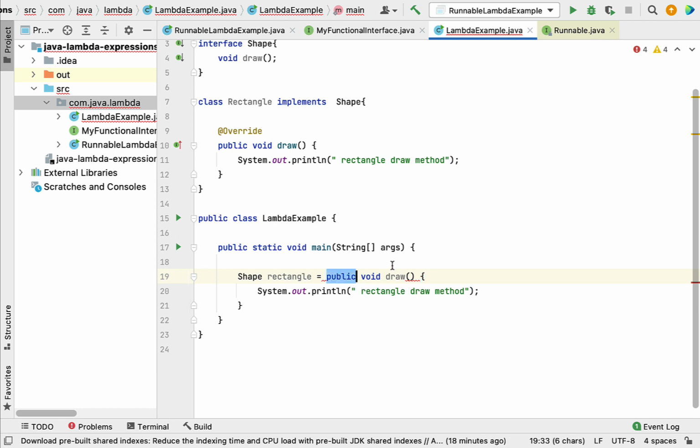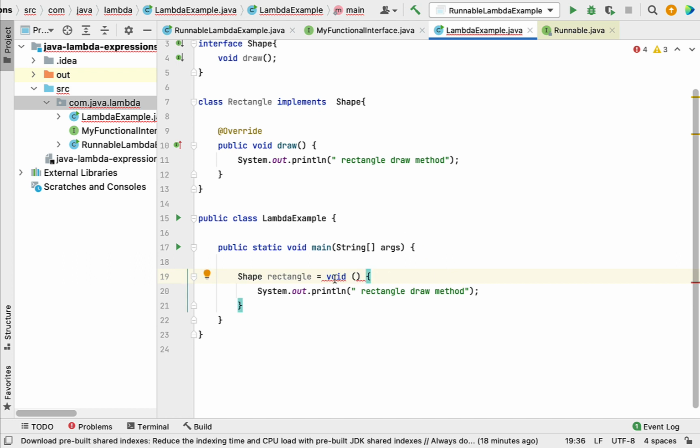Here is a public. The public access modifier does not make sense with respect to the lambda expression, because a lambda expression does not belong to any class or object, right? This public access modifier makes sense with respect to a method or instance variable, right? So get rid of this access modifier. And as we know that a lambda expression is an anonymous function, let's remove this method name, because a lambda expression is an anonymous function and it doesn't have any name, right? So let's get rid of this name.